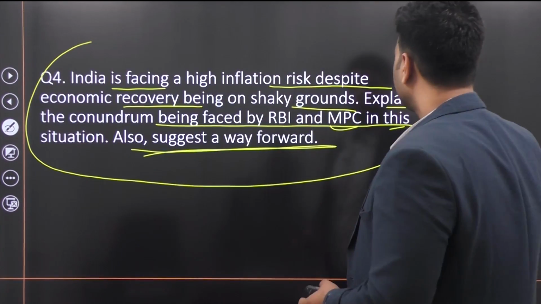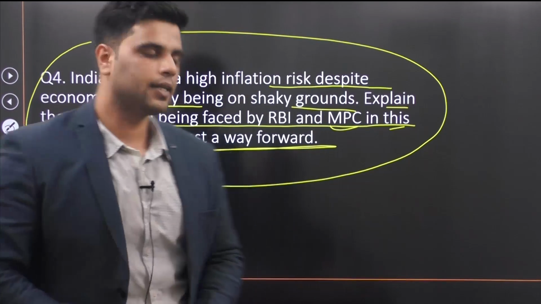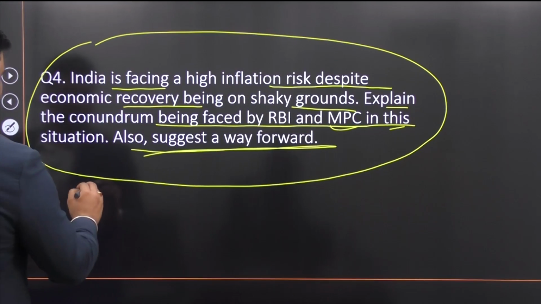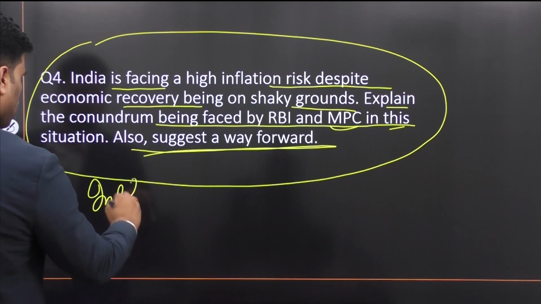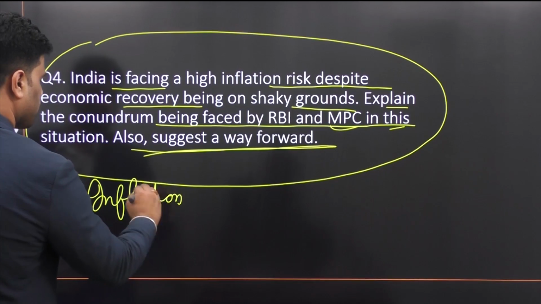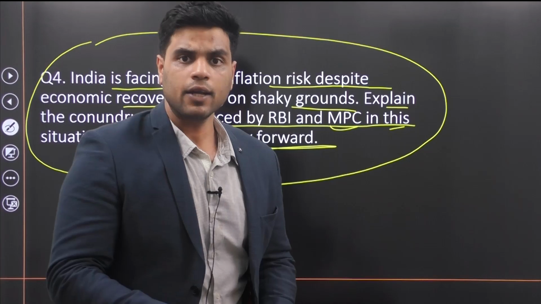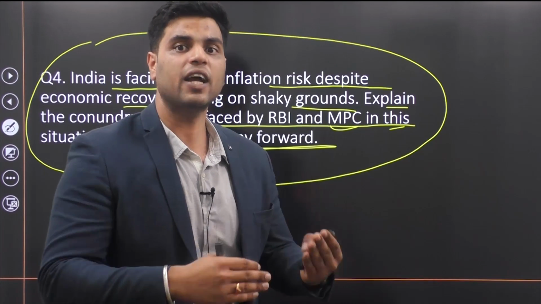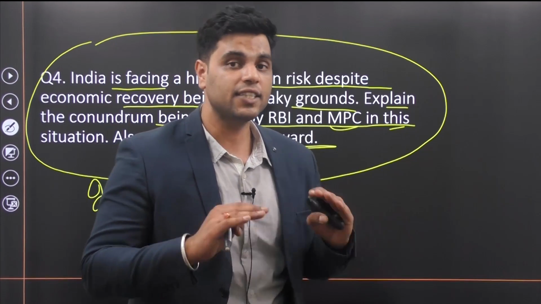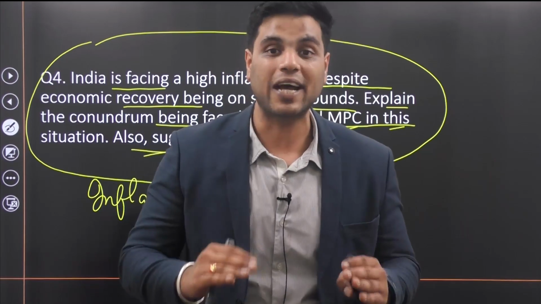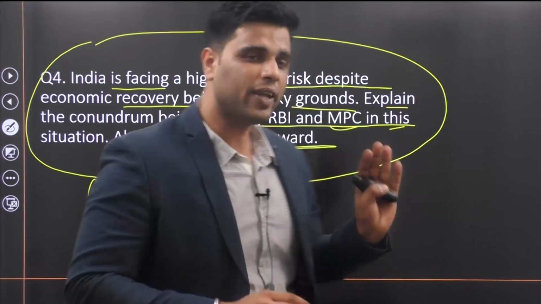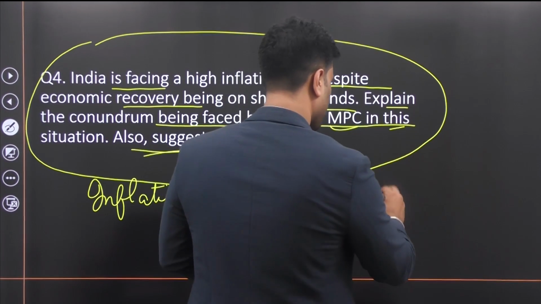The statement is that currently there is high risk of inflation, right? And the economy is also recovering, but economic growth or economic recovery is still on shaky grounds. It's still not as proper as we would have expected. Economic recovery is still running a risk.